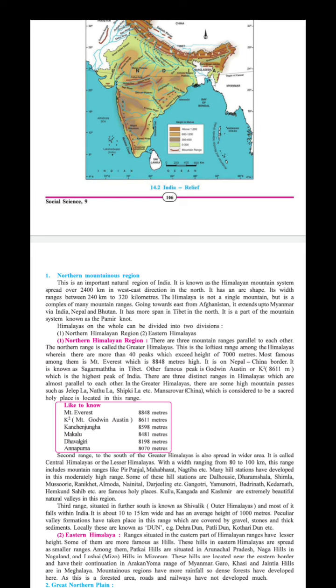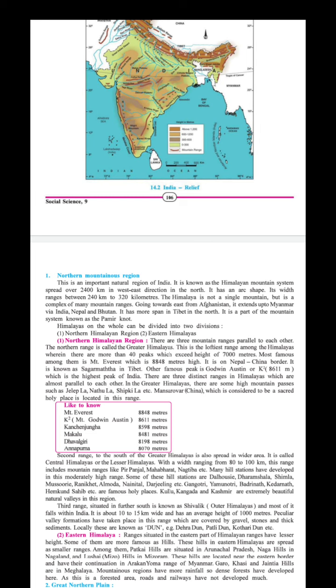Clear? Now थोड़ा सा you will see the table. Mount Everest, what is the height? 8,848 meters. K2, it means Godwin Austen, 8,611 meters. Kanchenjunga, 8,598 meters. Makalu, 8,481 meters. Dhaulagiri, 8,167 meters, then Annapurna 8,091 meters. These are the important highest peaks.